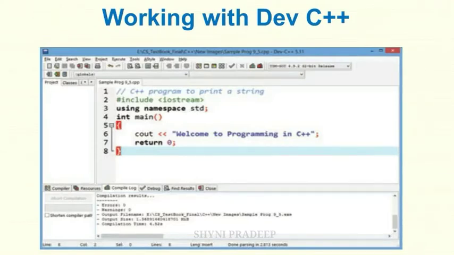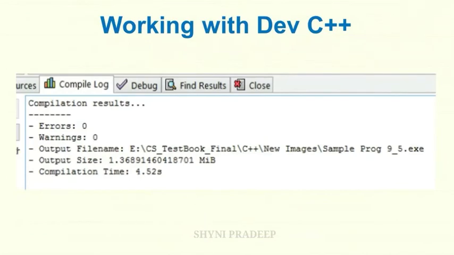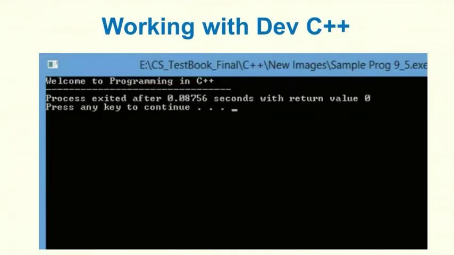Okay. After that, click the execute option, then select the compile or run option. Otherwise, press the F11 key on the keyboard. If your program contains any error, it displays the errors under the compile log. If your program is without any error, the compile log displays: error 0, warning 0. Okay. After successful compilation, the output will appear in the output screen. See here, this is the output screen. The output will be displayed on this screen.